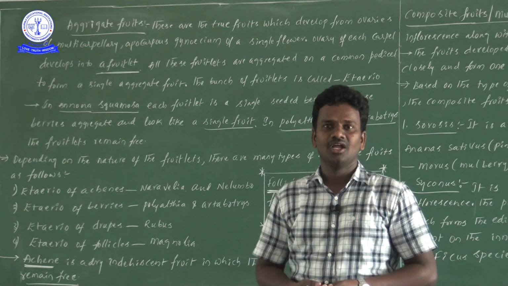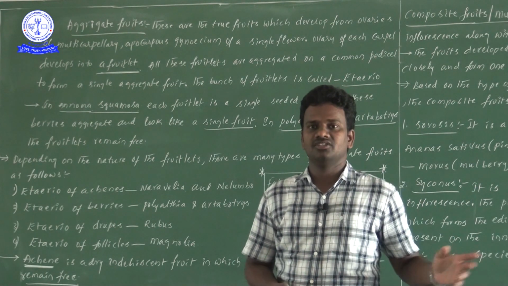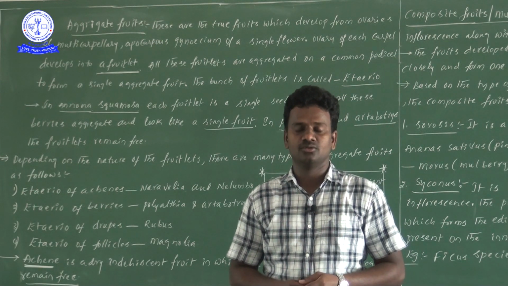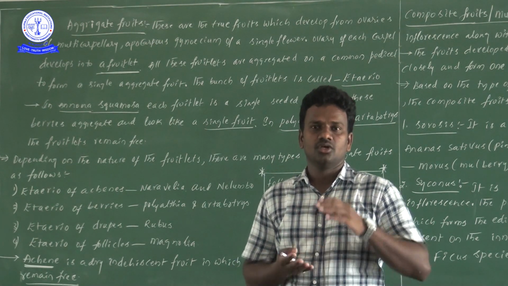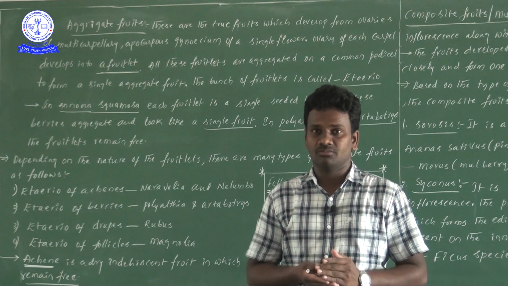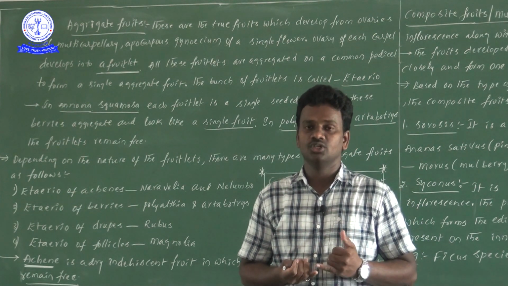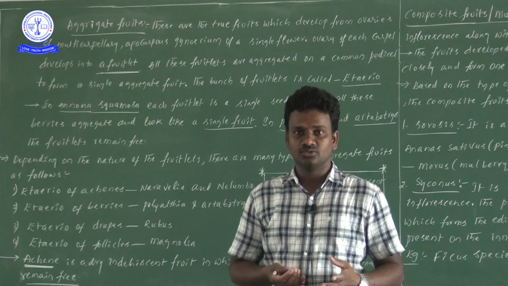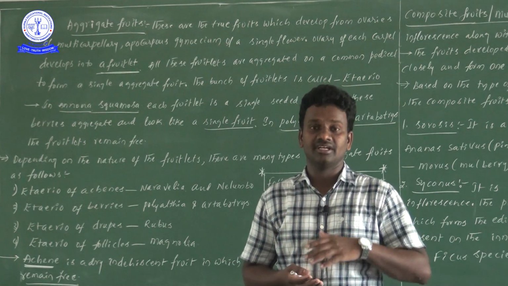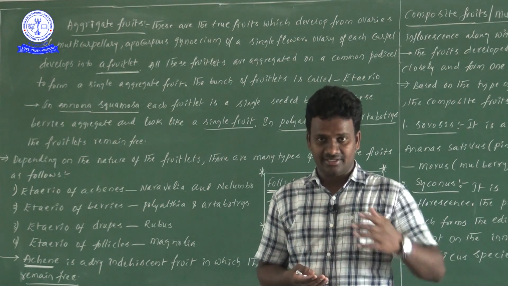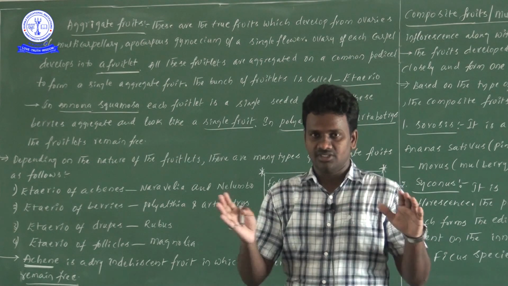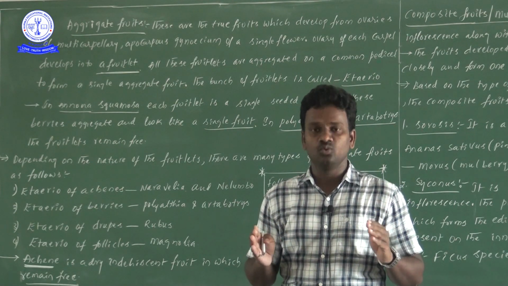Now in this video, we are discussing aggregate fruits, and one more concept, multiple fruits or composite fruits. In previous videos, I have given full information on fruits: false fruits, true fruits, fleshy fruits, dry dehiscent fruits, and dry indehiscent fruits, with their types, in approximately 2 or 3 videos.